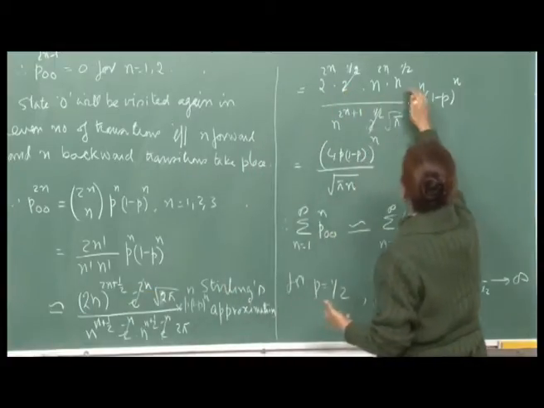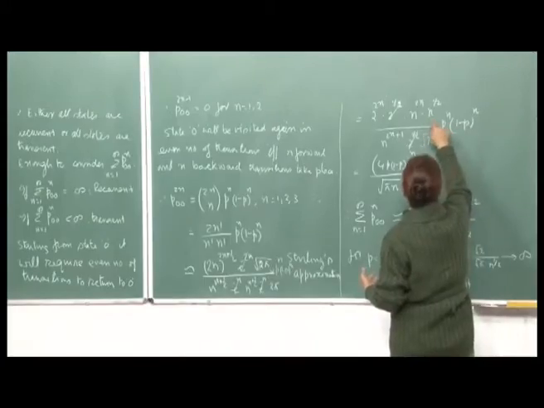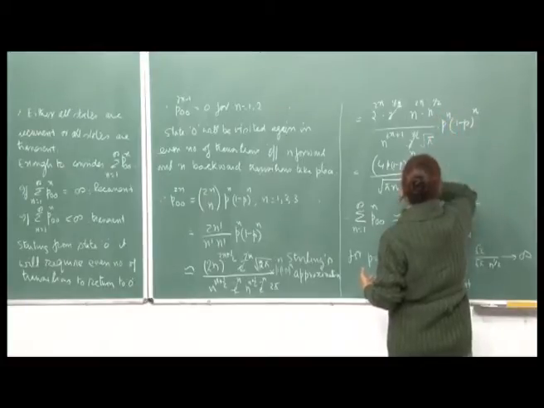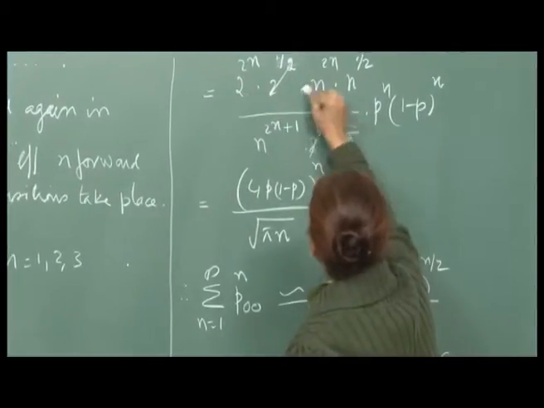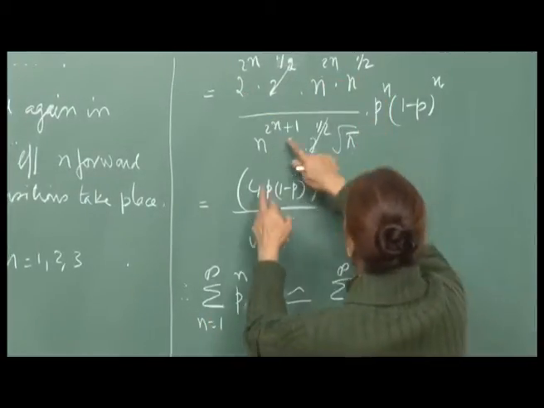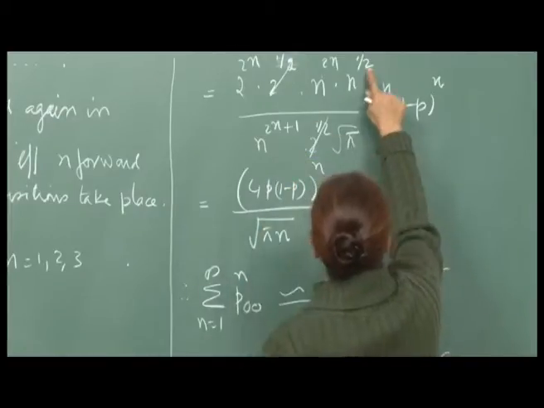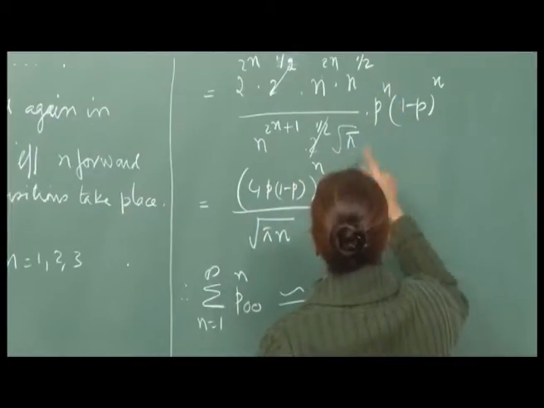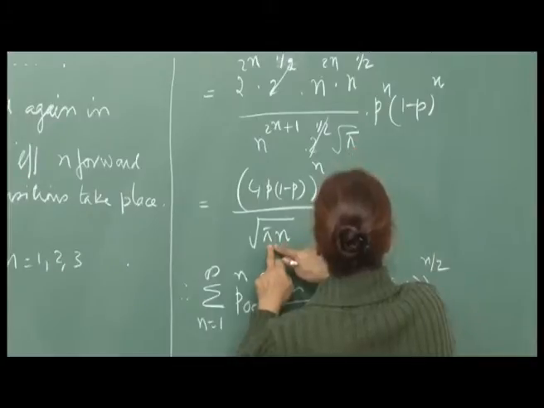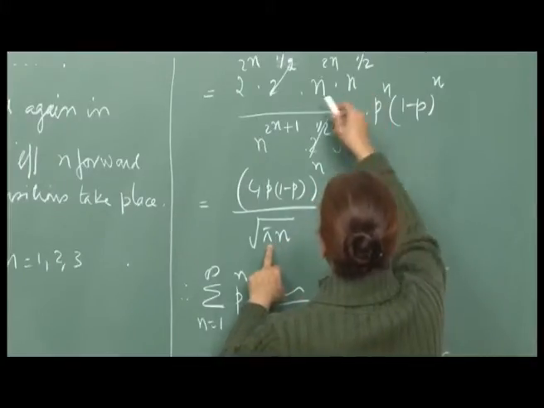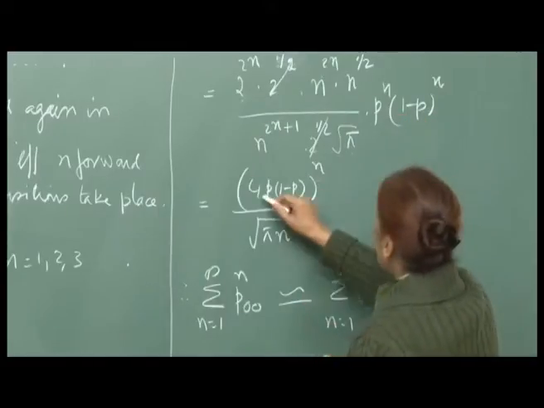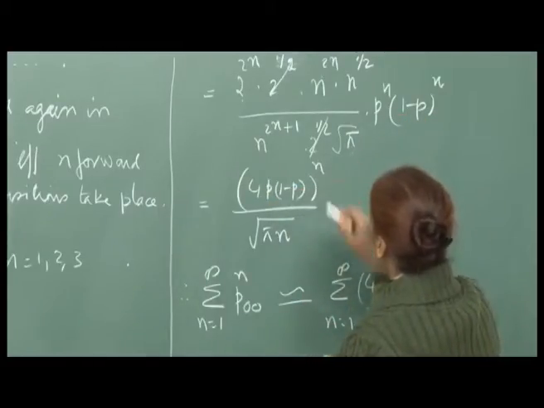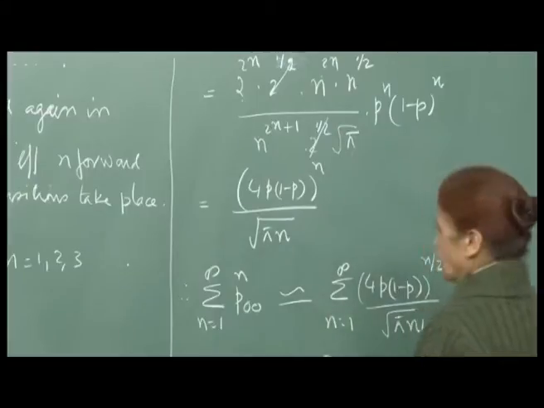And then you can just see the simplification here, this is n raised to half, and here this is n raised to 2 n, that cancels out with this, right, and then there is an n here, and this is n half. So, you will be left with root n. So, this is root n root pi, and then you have 2 raised to 2 n, which I bring inside here. So, this will be 4 times p into 1 minus p raised to n. So, this is the simplification, right.